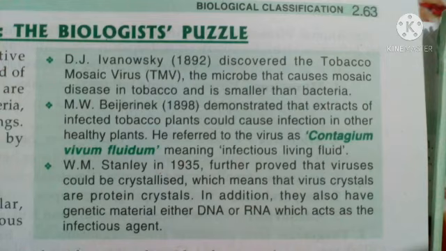Now my dear students, let us learn about some of the scientists included in your syllabus. The first scientist is D.J. Ivanovsky, who discovered the tobacco mosaic virus in tobacco plants. Then M.W. Beijerinck demonstrated that extracts of the infected tobacco plant could cause infection in other plants also.